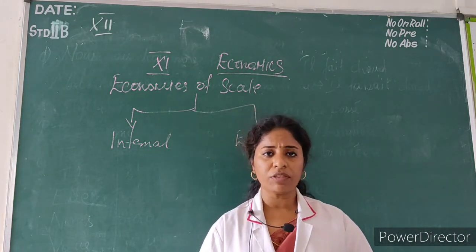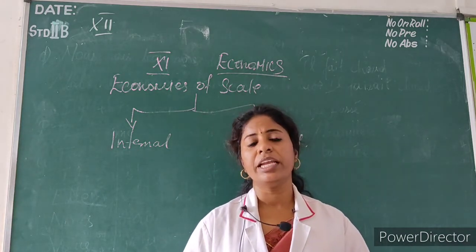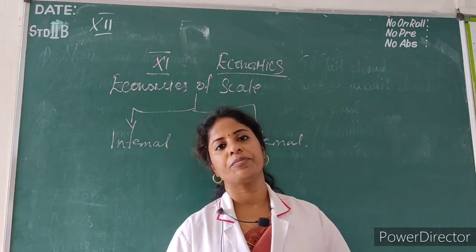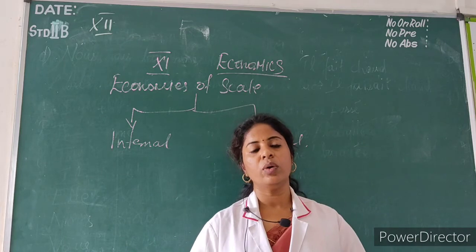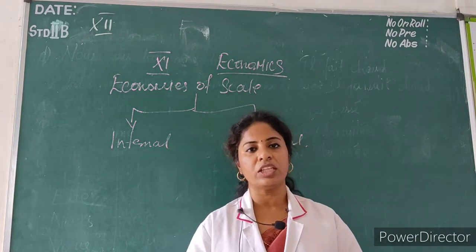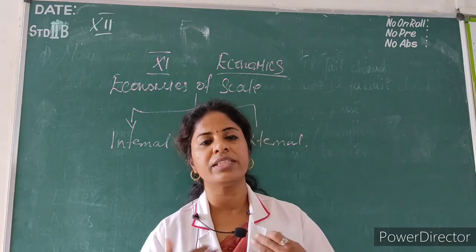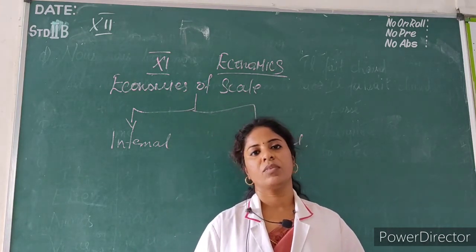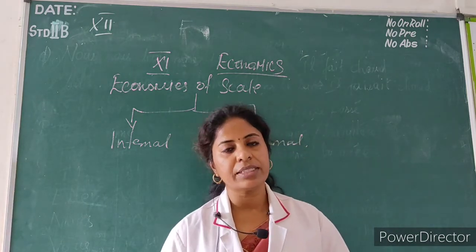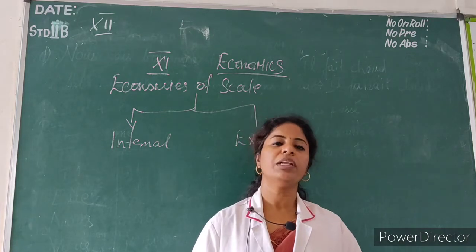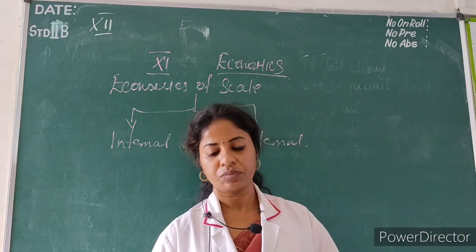This is one of the benefits, but it is not at all possible while doing small scale production. Float their shares means they sell their shares and receive certain income. But if it is small scale, it is impossible.